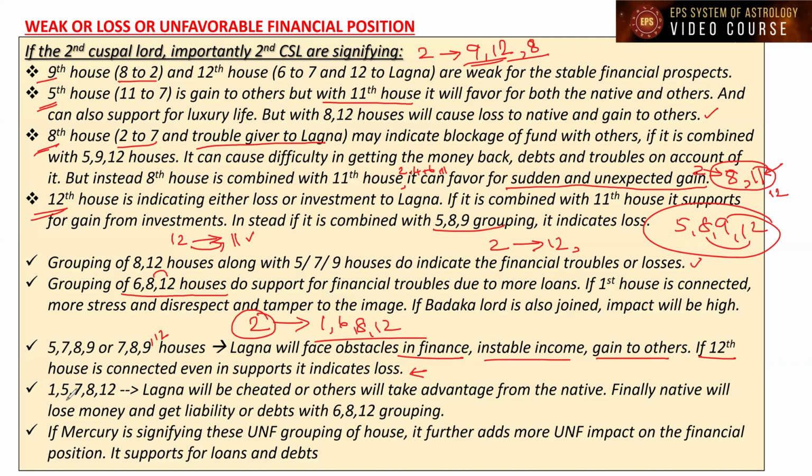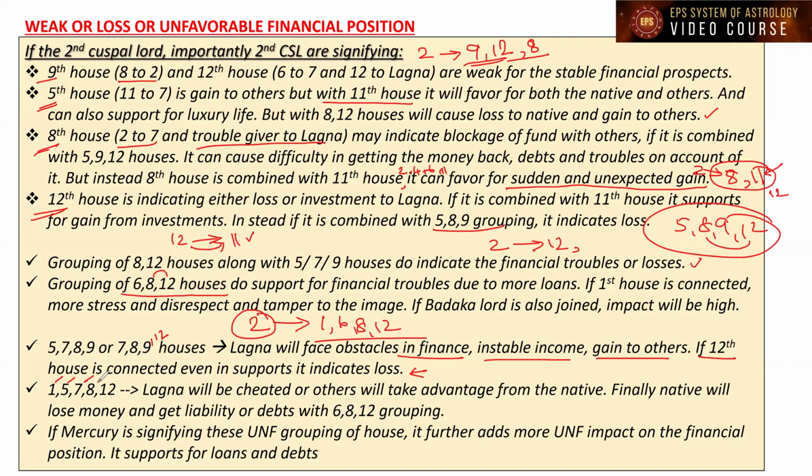And 1, 5, 7, 8, 12 houses. Please understand that what houses I'm talking about is based only on logic. So you need not keep in mind that only such groupings are important. I have not given 9 here, but that does not mean 9 is not required or does not play a role. No, it is talking about the lagna. The seventh house is the opposite party. The fifth house is for the benefit of the seventh house.